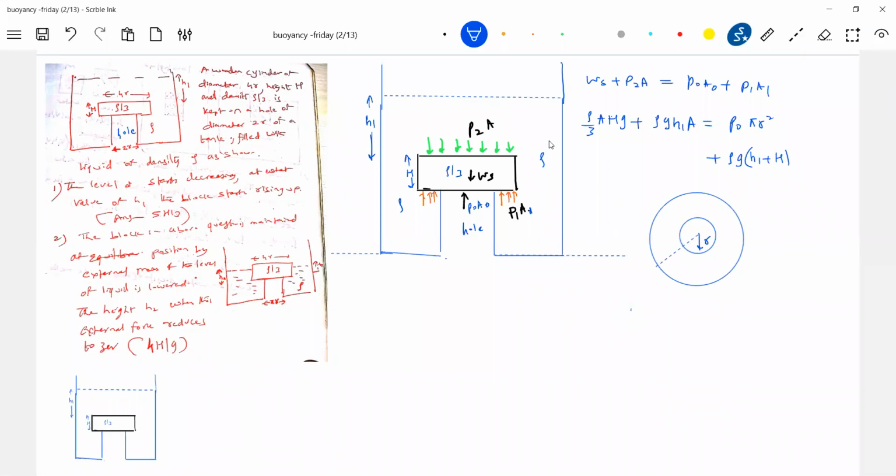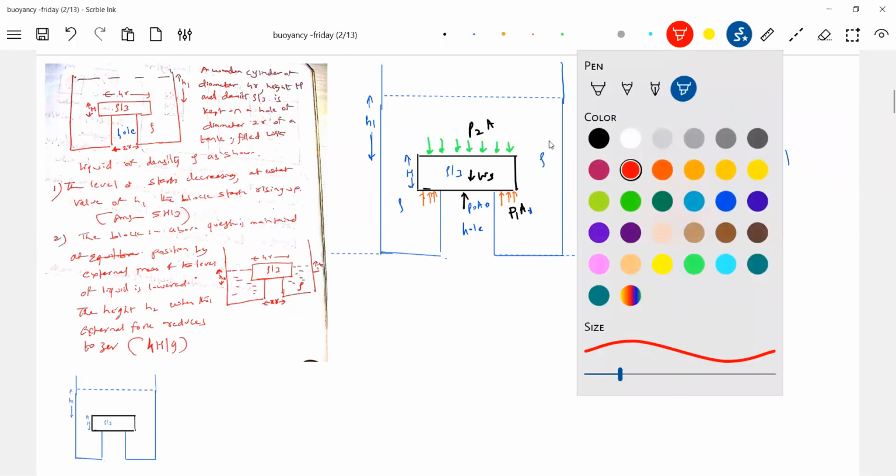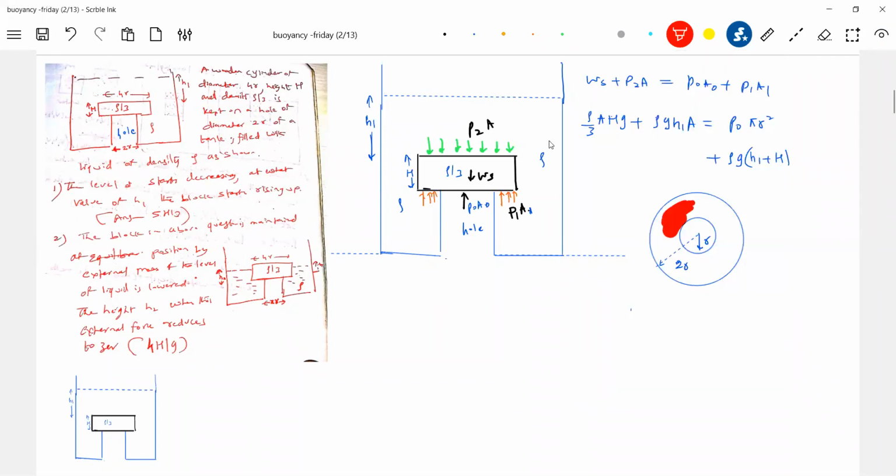What is the diameter? This is 2R. Tell me, where will air act, in which region? Air will act in this region. The red color arrows will act in this region. So I'll just shade it.